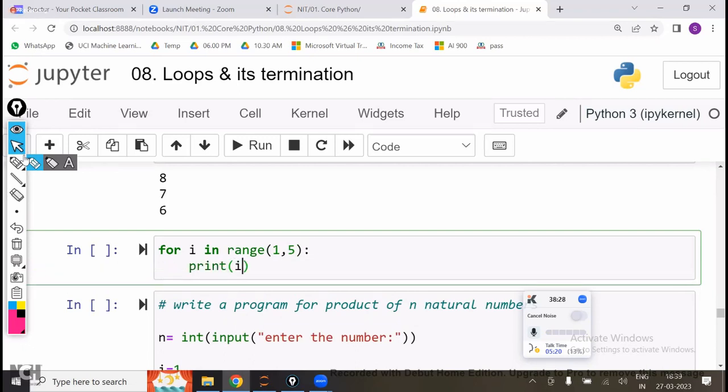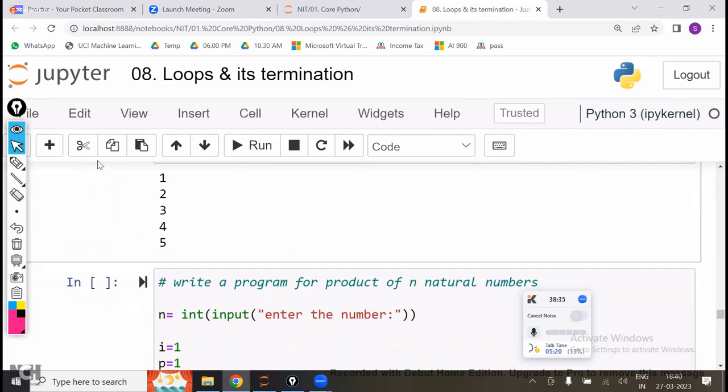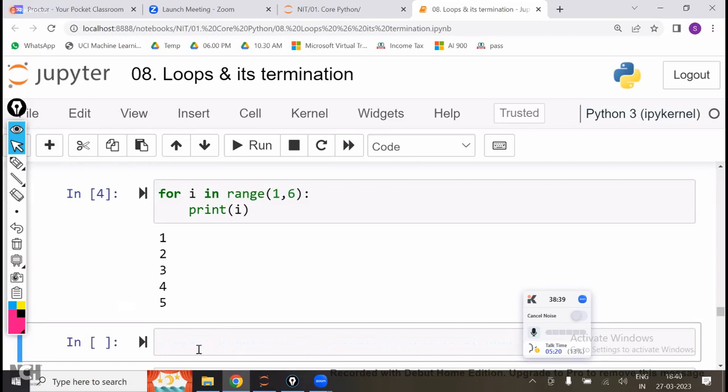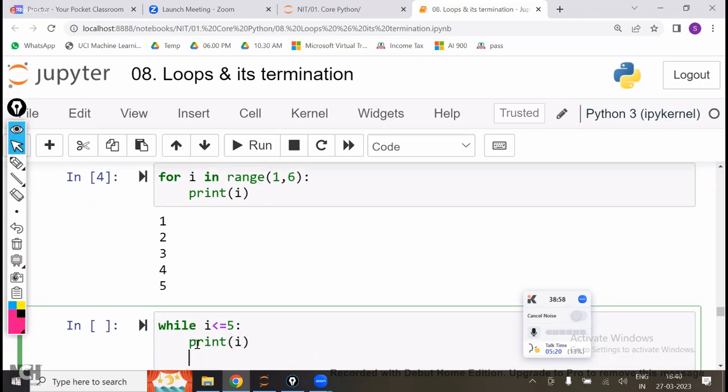1, 2, 3, 4. Up to 5 also should be included, means up to 6. I am going to take 6. 1, 2, 3, 4, 5. The same thing as it is, it has to be printed using the while loop. How do I have to print using the while loop? This one. While i less than or equal to 5. Inside that, you are going to write print i. Print i. And after printing i is equal to i plus 1.